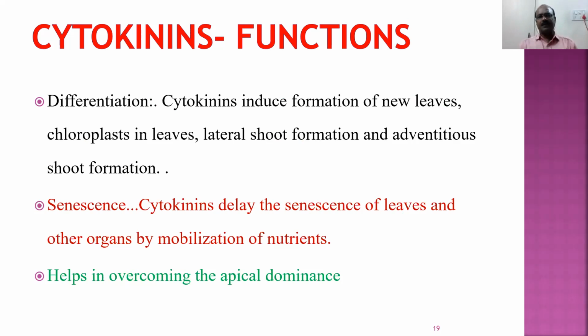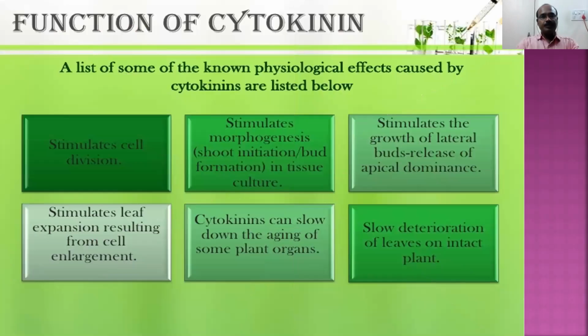Senescence. Senescence means, as I told repeatedly, getting aged. Auxins, gibberellins, cytokinins, these three delay senescence. That means they stop the aging of the stem, leaves, roots, fruits, etc. Abscisic acid and ethylene encourage the aging. Both of them are required. Cytokinins help in overcoming the apical dominance. So they stimulate cell division, morphogenesis, the lateral buds, and cell enlargement.